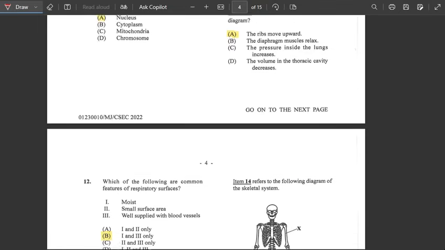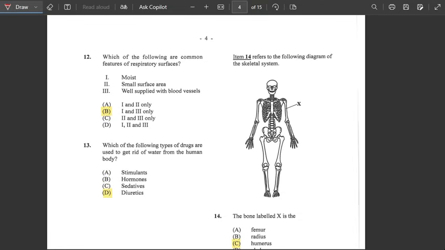Alright, good. So number 12, it says which of the following are common features of respiratory surfaces? Alright, so we're going to reason out this one. First, features of respiratory surfaces, we would have moist. And then small surfaces? No, we don't have small surfaces here, so this is out. And we have well supplied with blood vessels. So respiratory surfaces are moist and well supplied with blood vessels. So the answer would be 1 and 3, which is B.